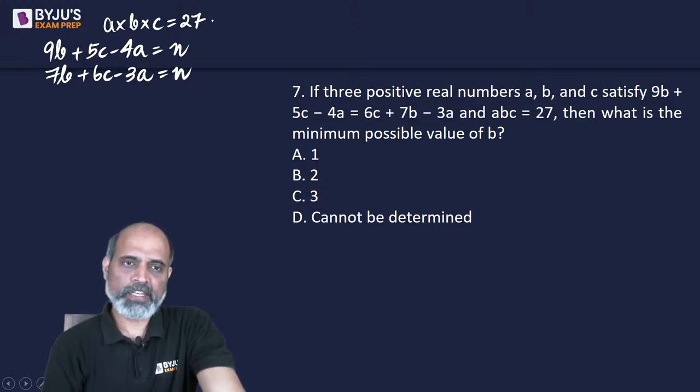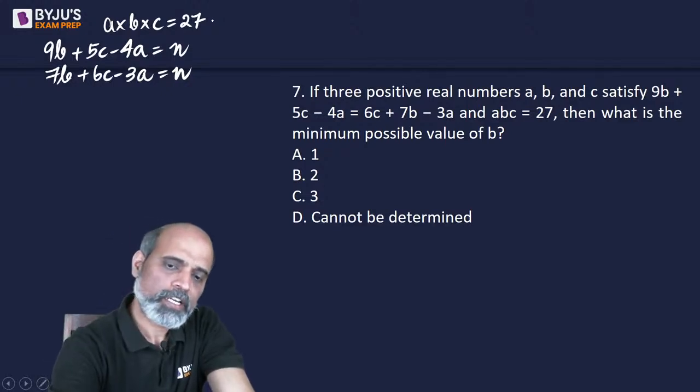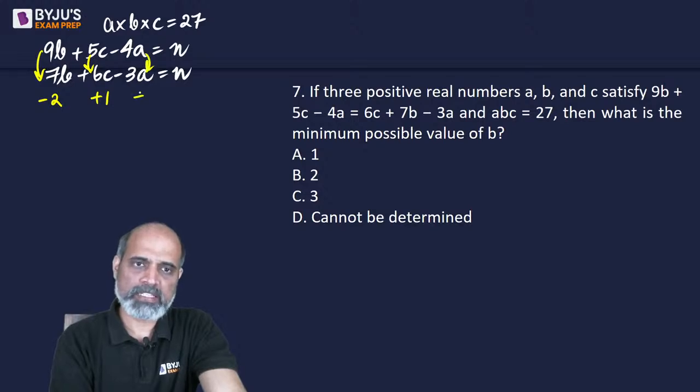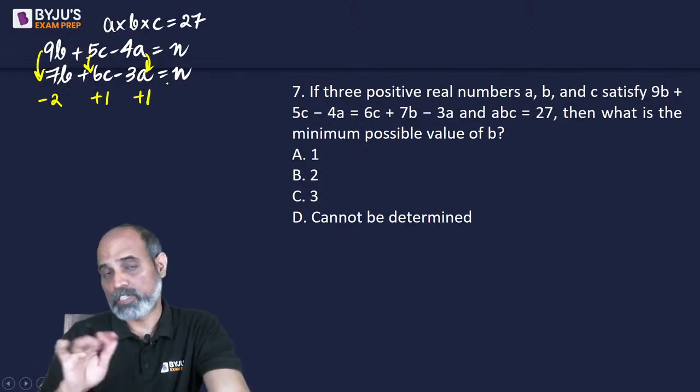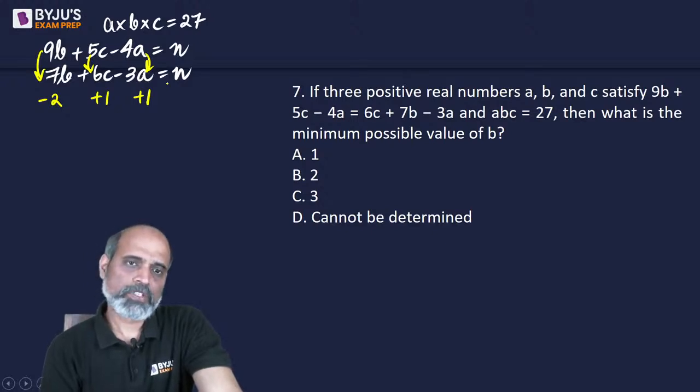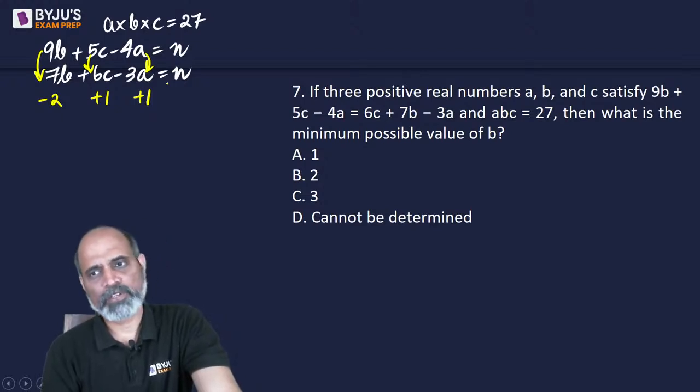What we can observe here, if you pay attention, is that the change in B is decreasing by 2, the change in C is increasing by 1, the change in A is increasing by 1, but the overall value doesn't change. So from here, or should we rather subtract, we can also do that, that will also make sense.